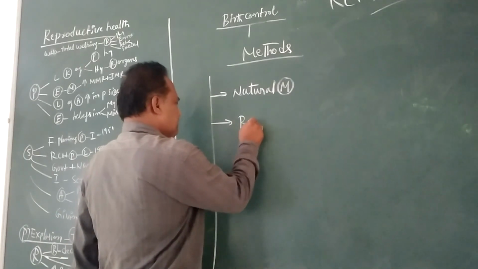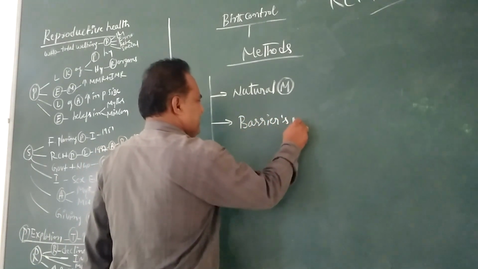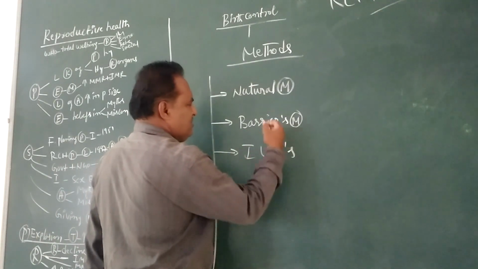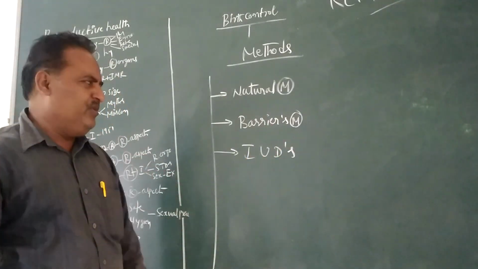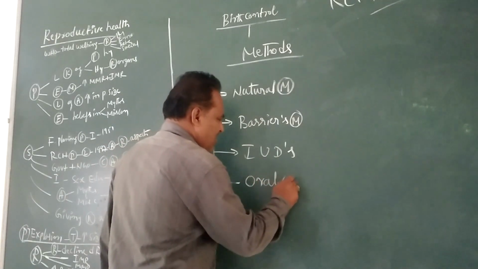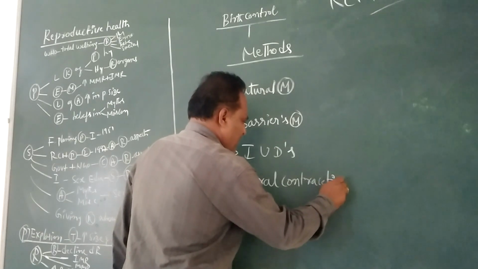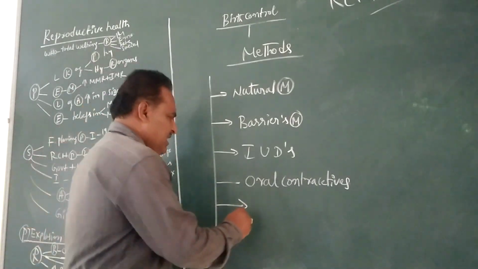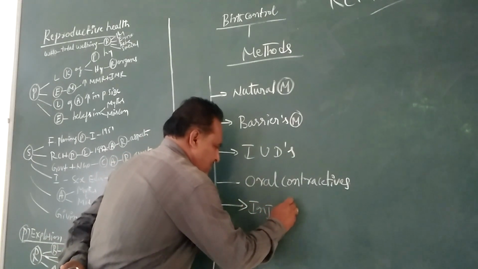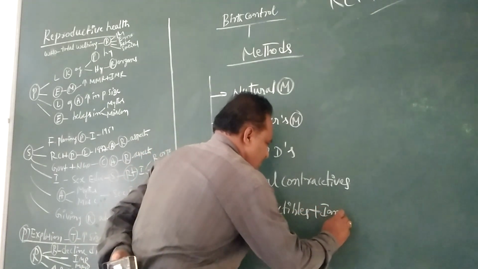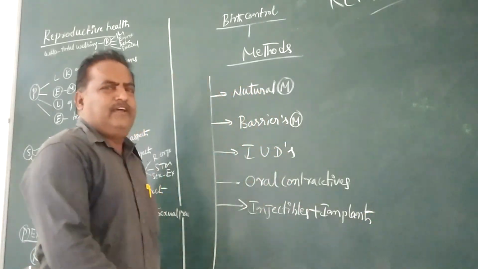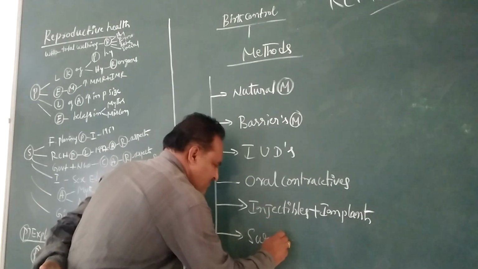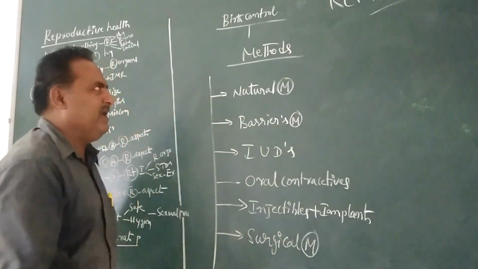One more method: barriers method of contraception, and IUDs, the use of intrauterine devices, and oral contraceptives, injectables and implants, and one more method that is called the surgical method of family planning or birth control.